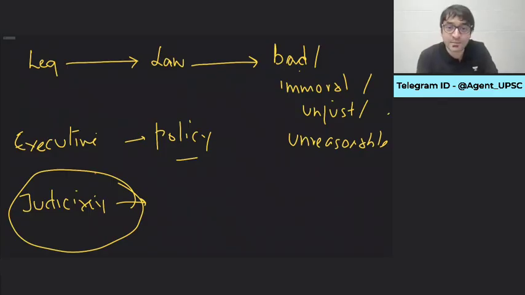If Joe Biden does this, he may be impeached by the legislature. If Joe Biden does this, judiciary may say you don't have that power, we are striking down this policy. If the judges are also differentiating or discriminating between people based on their color, they can be removed from their offices by other organs of the state. That's how we can keep a check on each other. That is what we call doctrine of checks and balances.